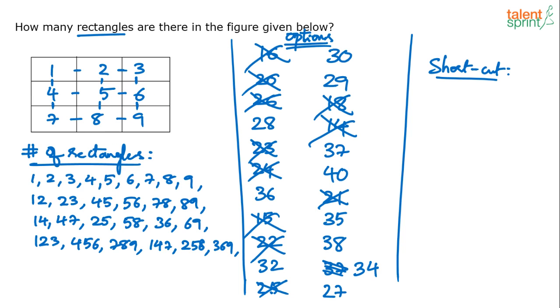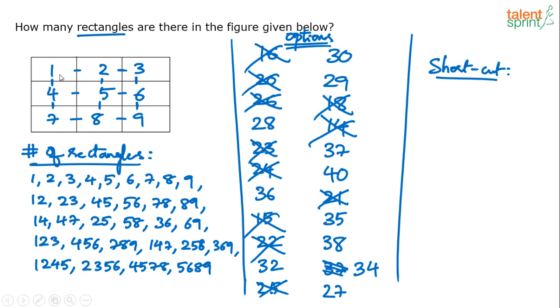So let's note that. 1, 2, 3, 4 will not make a rectangle, right? 1, 2, 3, 4 is like an L shape. 1, 2, 4, 5. I am running out of space already. Then 2, 3, 5, 6, right? Then 4, 5, 7, 8. And then 5, 6, 8, 9.